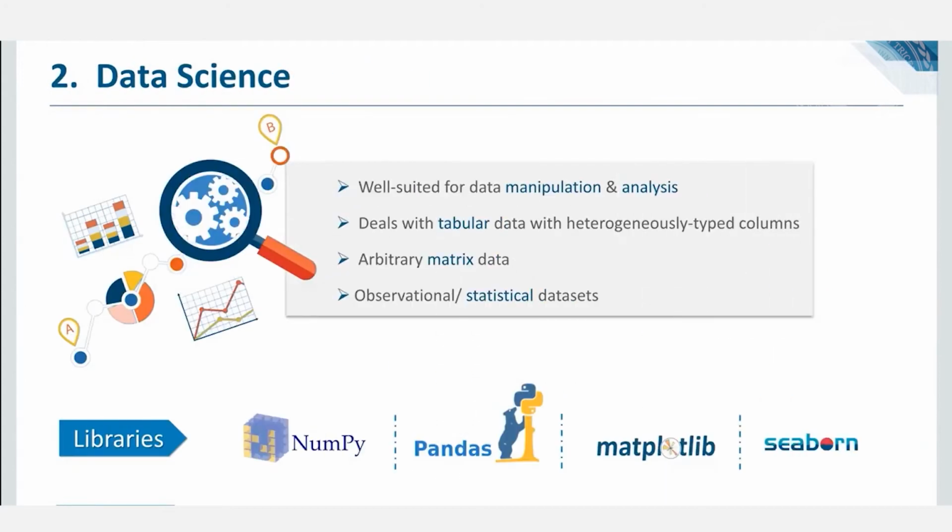Number 5, data science. Python is also the most popular language among data scientists. It provides libraries like NumPy and Pandas, which are well suited for data manipulation and analysis tasks. Python also deals with heterogeneously typed columns and visualizes them with popular libraries like Matplotlib and Seaborn. Using Python, a data scientist can easily gain insights out of large amounts of data.